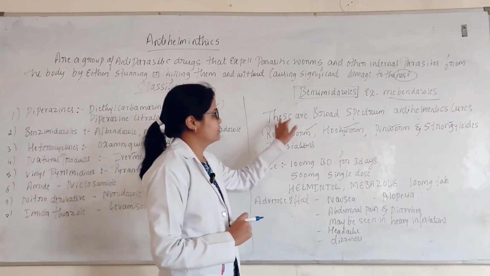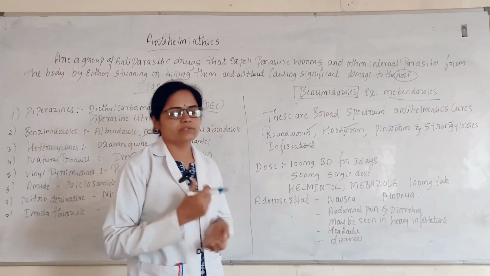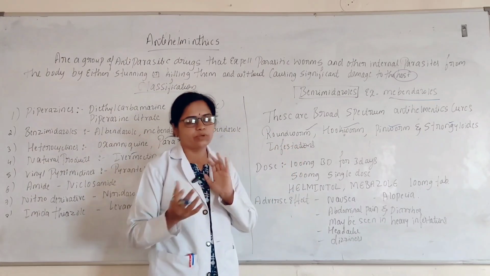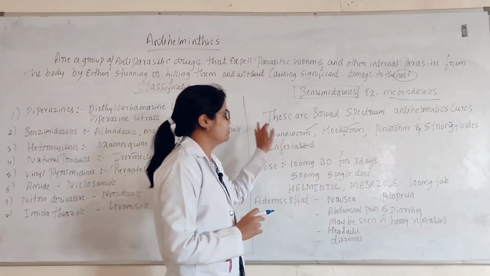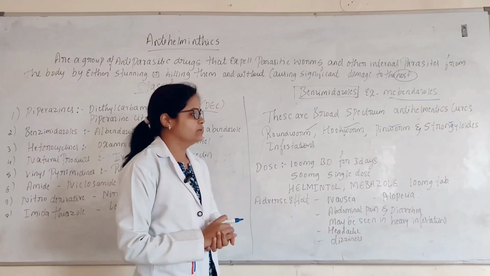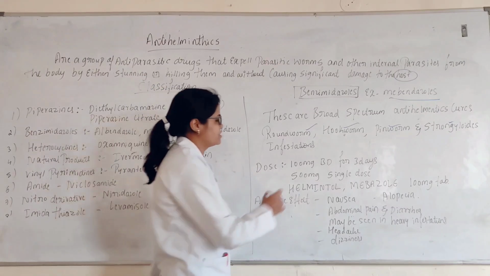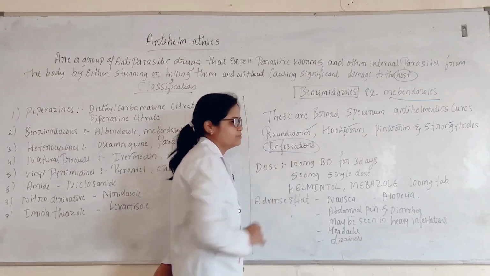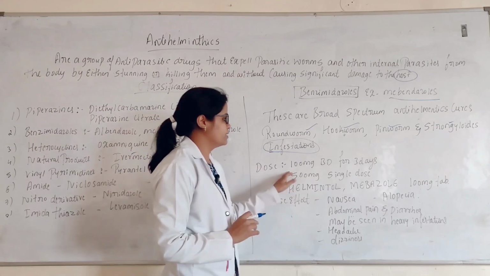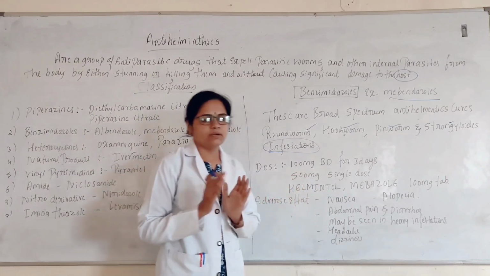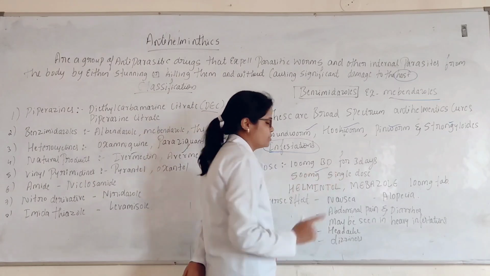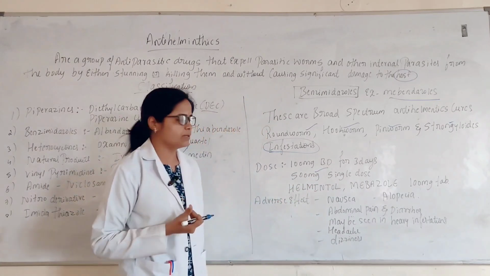Okay, broad spectrum. Here these are the broad spectrum antihelminthics, which cure roundworm, hookworm, pinworm, and strongyloides infestations. Infestation means the presence of worms. Okay. Here the dose of mebendazole is 100 mg BD for 3 days. Next, 500 mg single dose, that too in a chewable tablet.